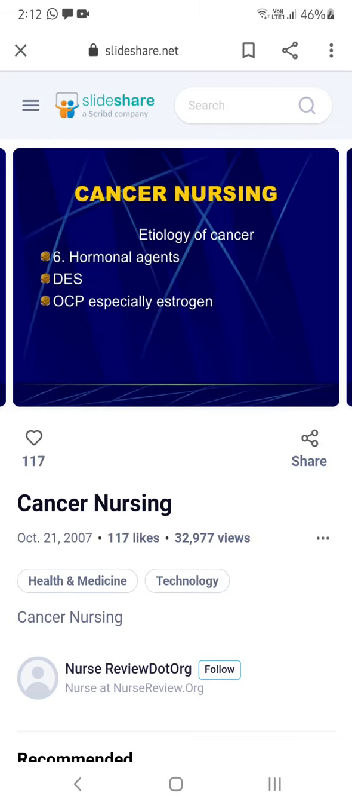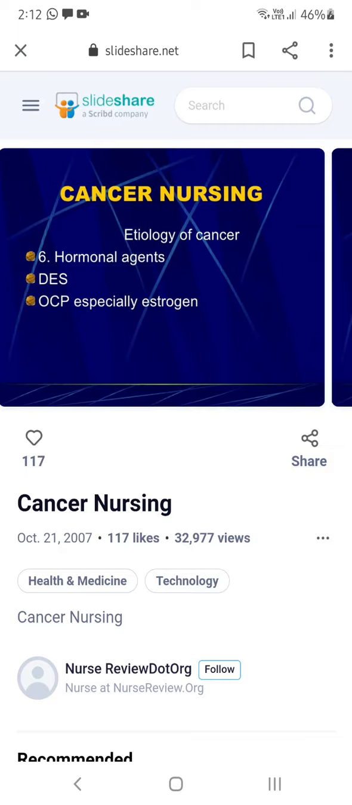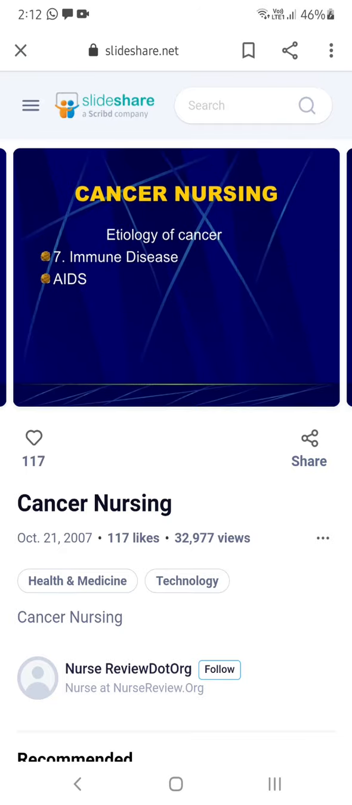And hormonal agents. I told you, so many people take tablets for pregnancy and for preventing pregnancy, and for PCOD they take hormonal tablets, so those people are also at risk of getting cancers. And estrogen intake also carries risk. And some immune diseases, like AIDS, can also lead to cancer.